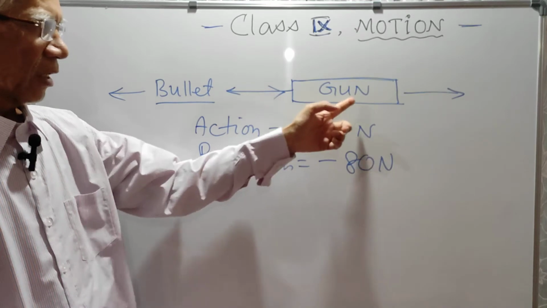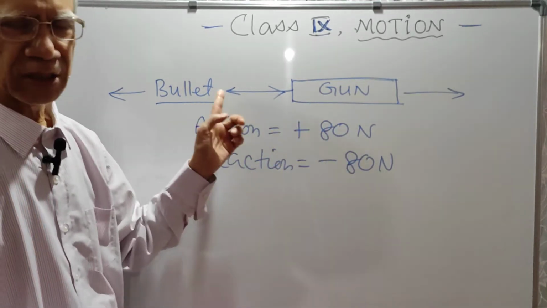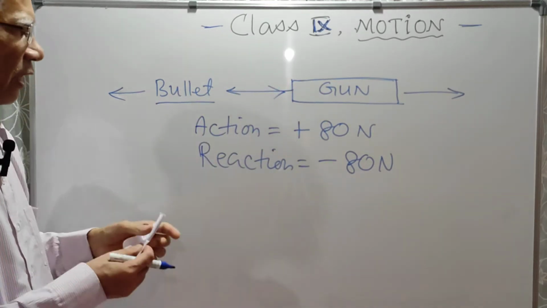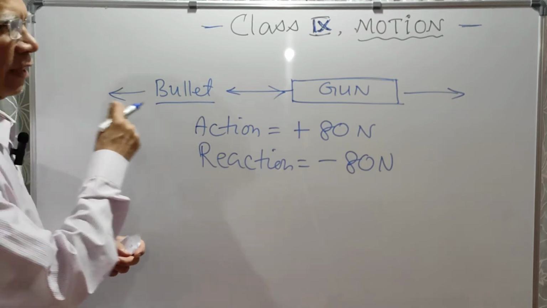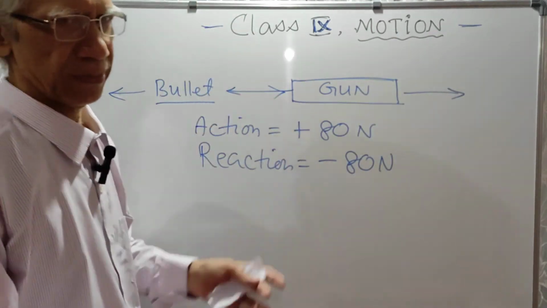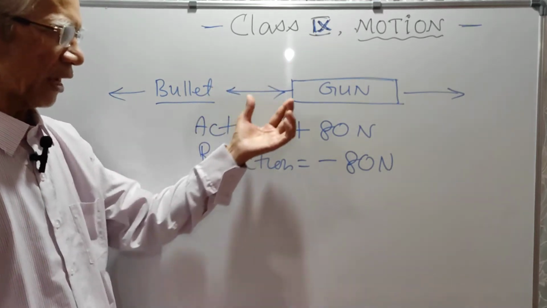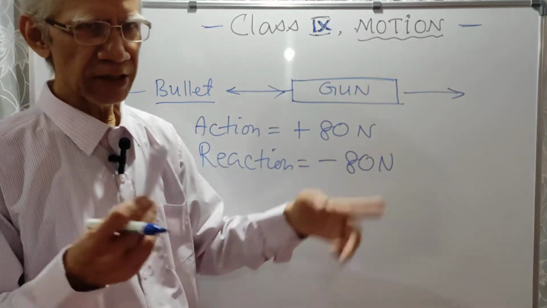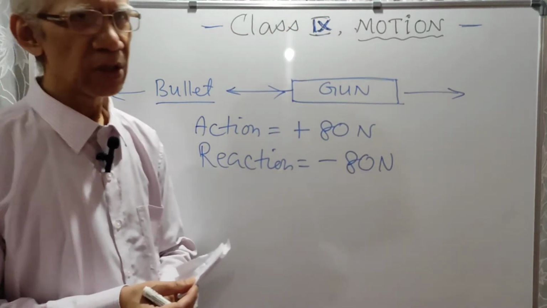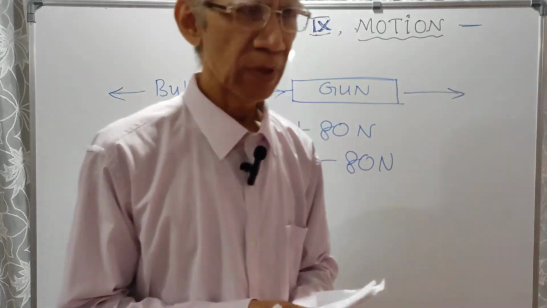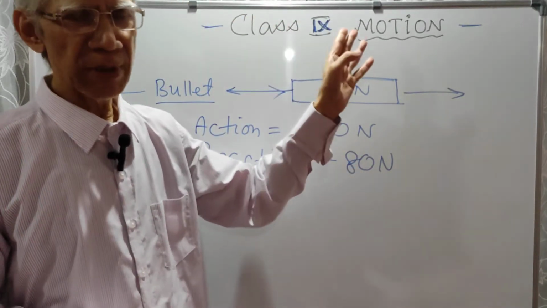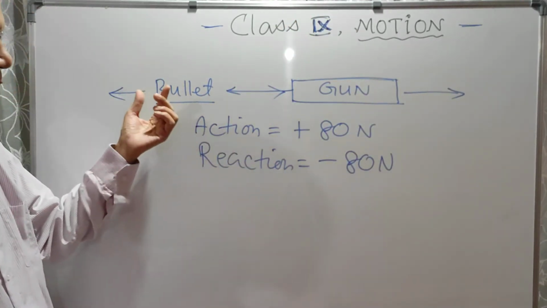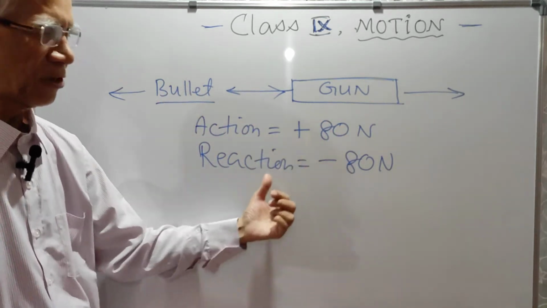But here, the action and reaction do not cancel each other because they are acting on two different bodies. So two bodies are involved and they are free to move. Therefore, the bullet moves forward and the gun recoils backward. So both are moving. You followed? So in this case, the action reaction results in motion. But in the previous case, since they cancel each other, the two opposite forces do not cause any motion. So in the previous cases, we cannot call them action reaction. Simply we call them what? Equal and opposite forces. But in this situation, we call the two forces action and reaction.